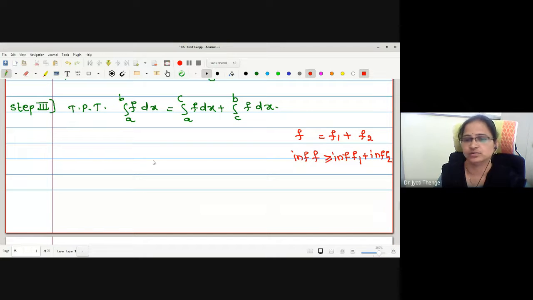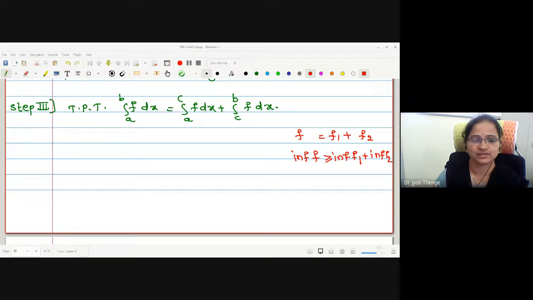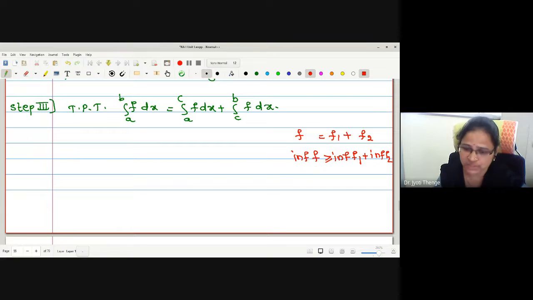Very good. Who has given the answer? Anjali More. Yes, Anjali. Very good. In one stroke, you have given me the answer. This is the relation actually. If someone is having a doubt on this, I can prove it very easily. Suppose f1 and f2 are the two functions. Say k1 is the infimum of f1, and say k2 is the infimum of f2.